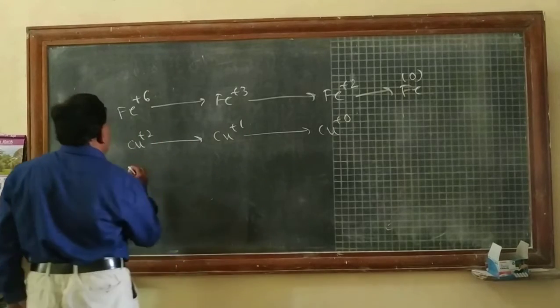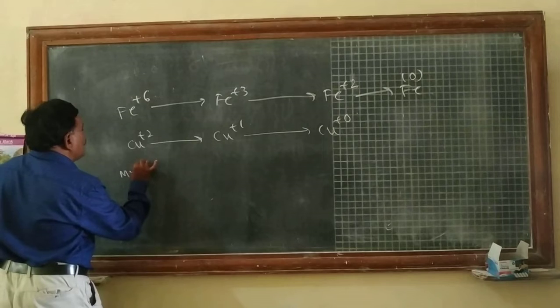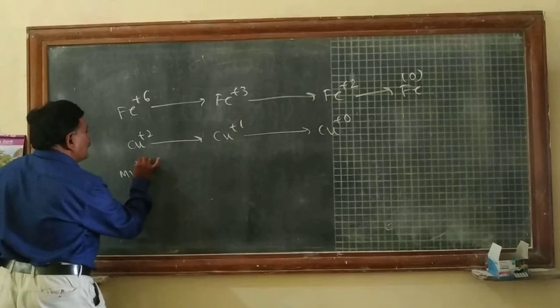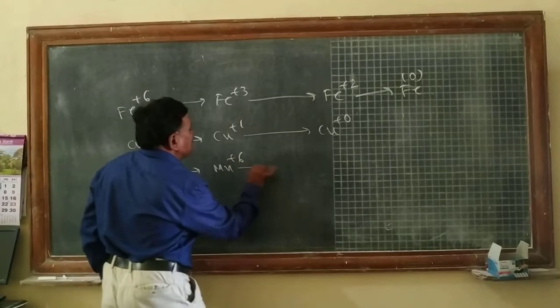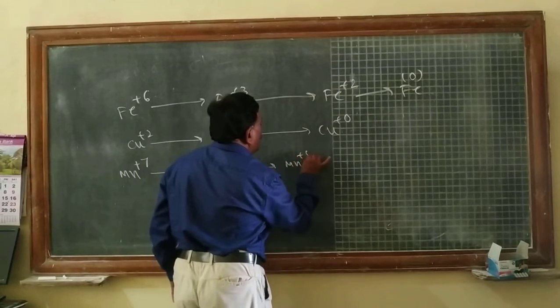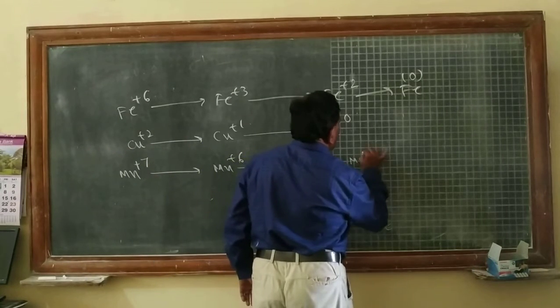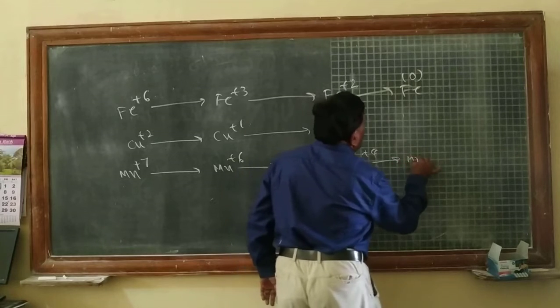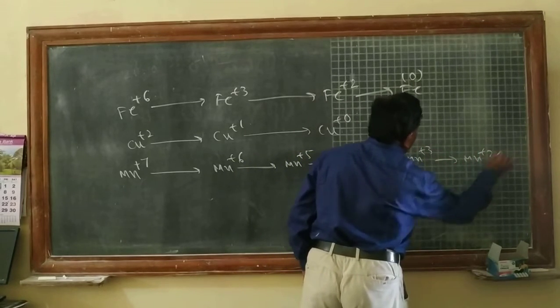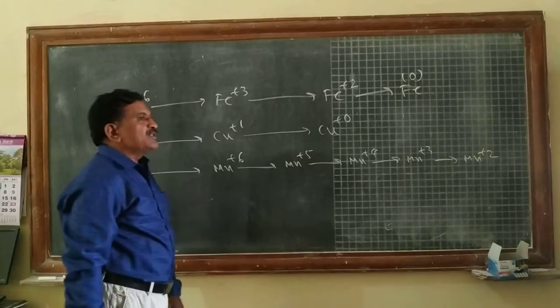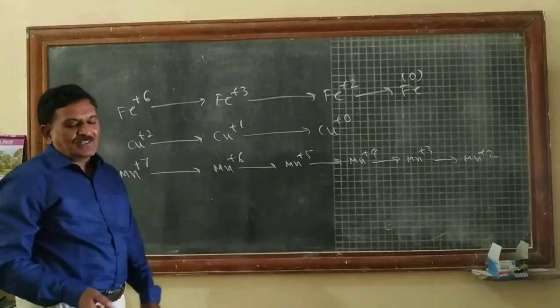Then we have manganese: Mn plus 7 changes to Mn plus 6, then Mn plus 5, Mn plus 4, Mn plus 3, and lastly Mn plus 2. These are all called disproportion reactions.